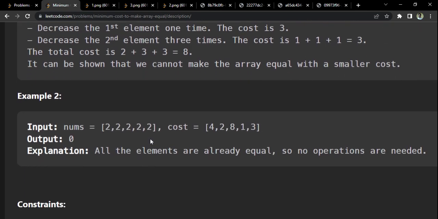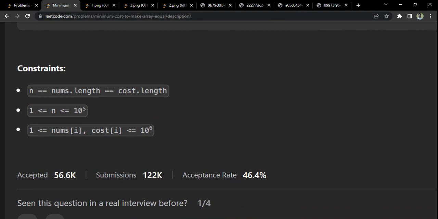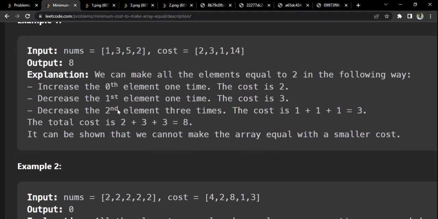You can see the other examples as well. Here all are equal, so we don't need to do any modification. That's why we are not going to incur any cost. Coming to the constraints, it's going to be 10 power 5, so we cannot have an n-square approach here. That's what I was telling at the start itself.